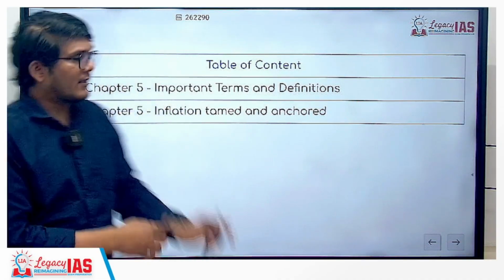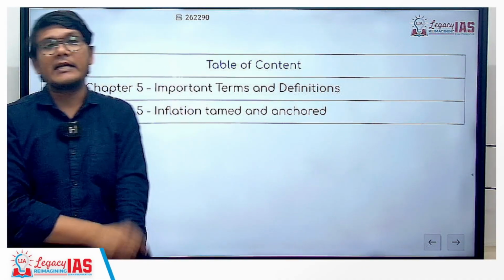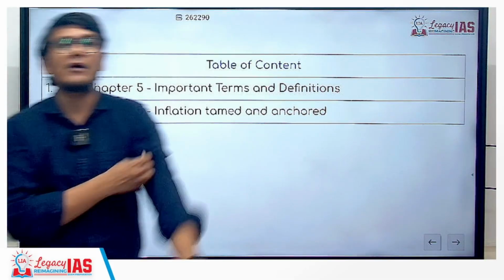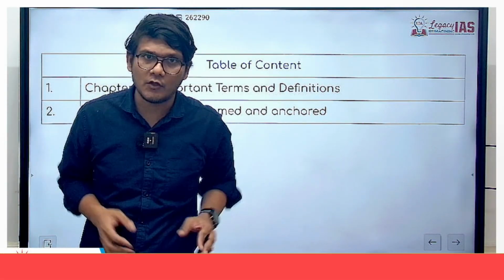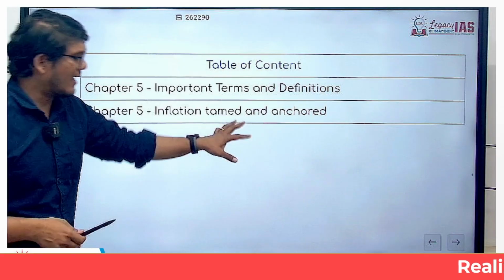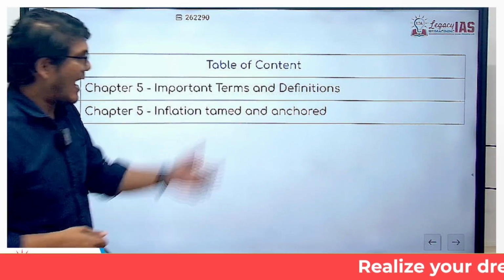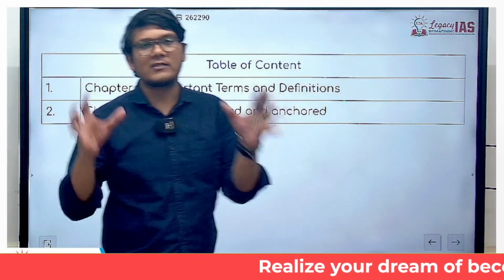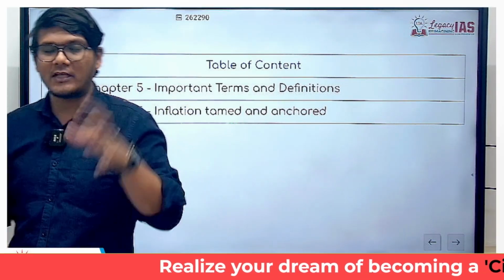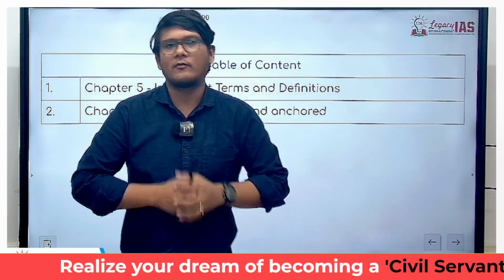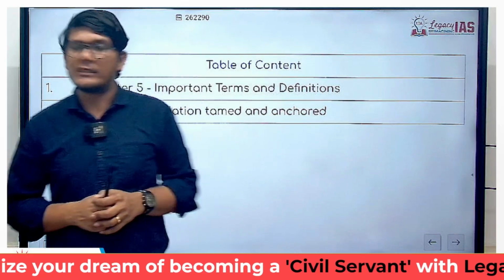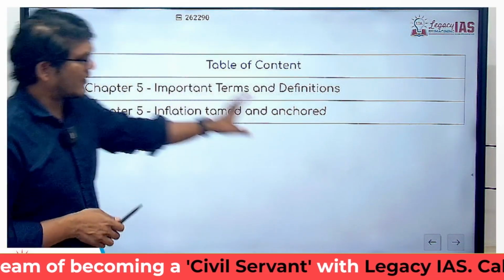But in the present fiscal year, India has managed to overcome the inflationary scenario. That is why it is mentioning that inflation has been tamed and anchored, meaning it is now going to remain stable, well within the limit that is targeted by the RBI. So this is what it is all about.